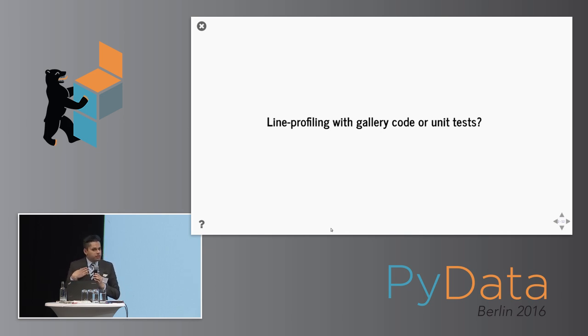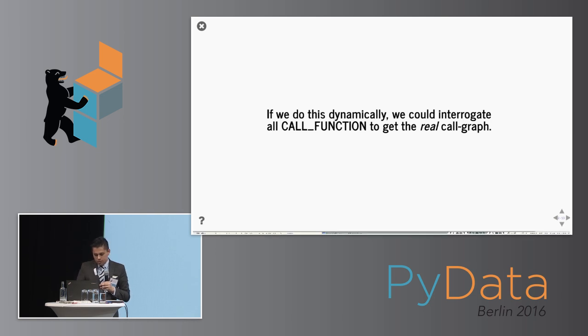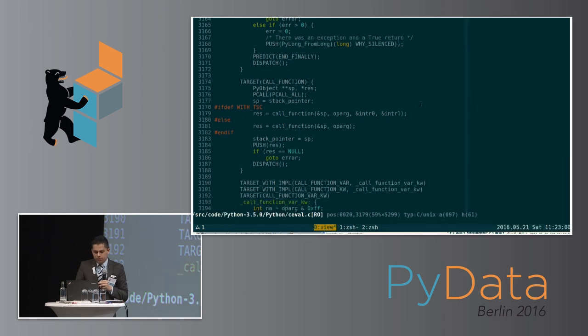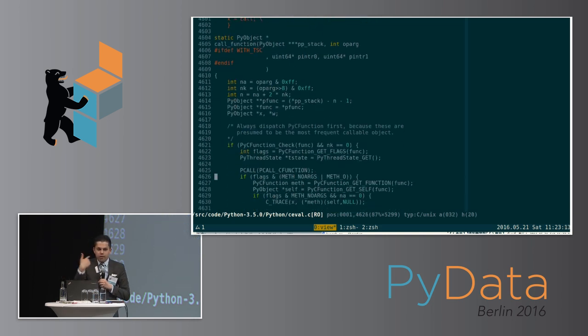In the case of pandas, the unit tests might be more or less complete. Now, there's a question whether or not this could be included as a completeness metric for the unit tests or for the gallery. So how do we do that? Well, one simple way we could do this is we could just interrogate all the call functions. If you look at the CPython source code, you can see everywhere where a bytecode for a call function is used. Every time you call a function, every time you have parentheses, you call this bytecode here, and it ends up going into this function here, call function. And this is the central point for every time a function's called.